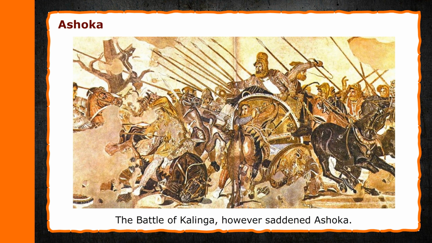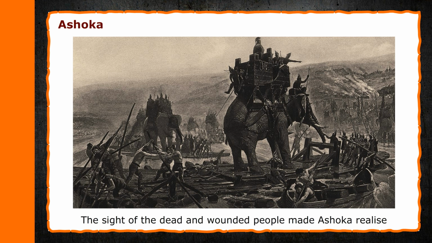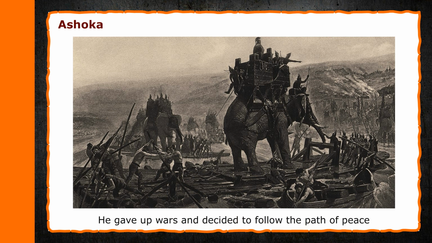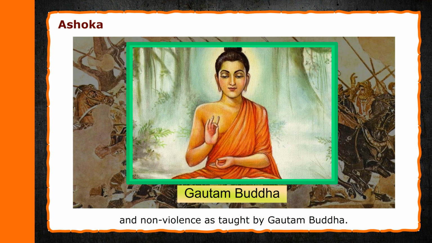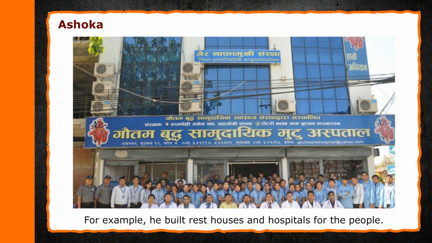The Battle of Kalinga, however, saddened Ashoka. The sight of the dead and wounded people made Ashoka realize that wars only caused destruction. He gave up wars and decided to follow the path of peace and non-violence as taught by Gautam Buddha. He also took many steps for the welfare of the people. For example, he built rest houses and hospitals for the people.